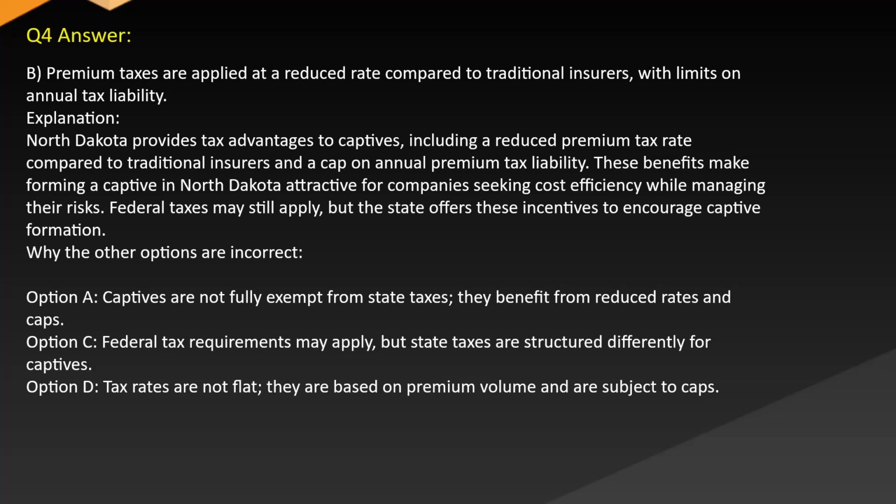While the other options are incorrect. Option A: captives are not fully exempt from state taxes, and they benefit from reduced rates and caps. Option C: federal tax requirements may apply, but state taxes are structured differently for captives. Option D: tax rates are not flat, they are based on premium volume and are subject to caps.